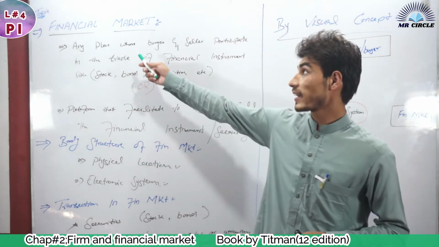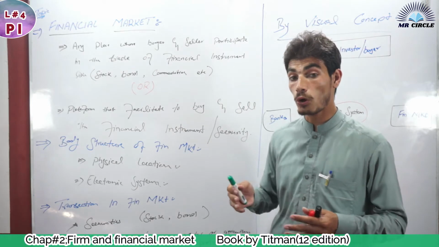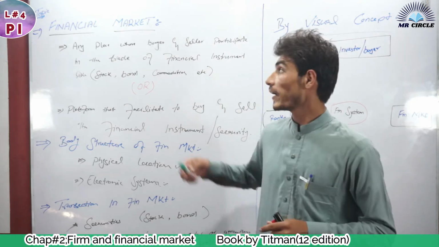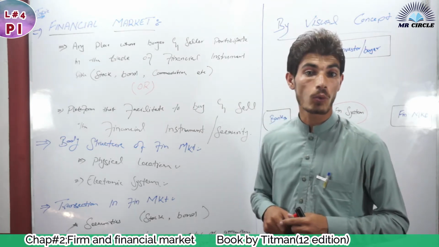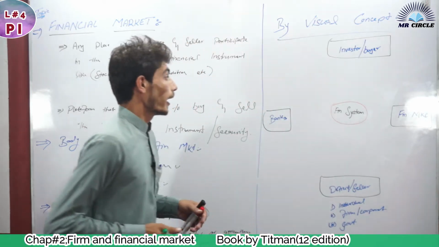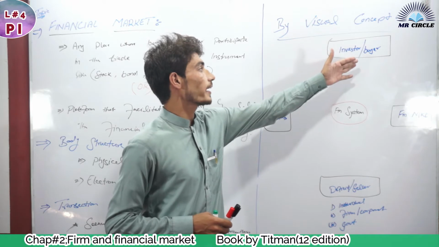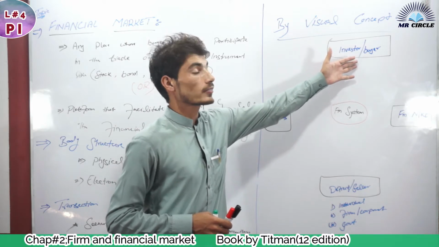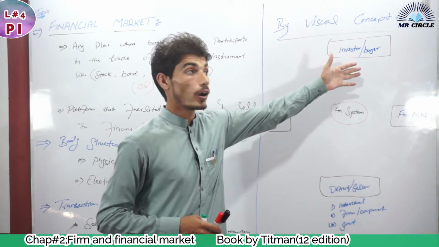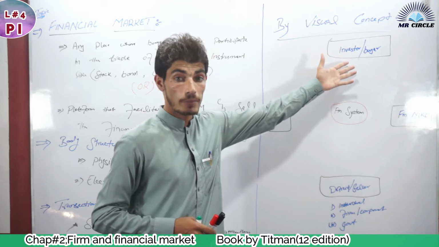Now let's understand the concept of the financial market through a visual diagram, how the financial market works. In the financial market we have the investor, or buyer, or we can say the surplus people who have high money.